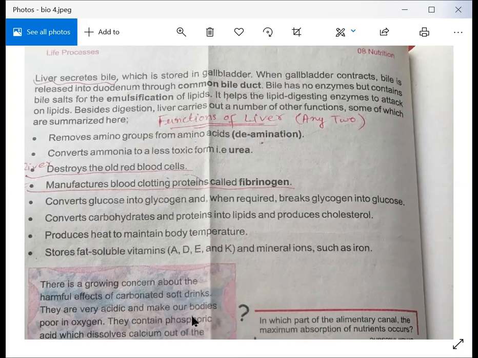So the liver plays a very important role inside our body. We have discussed all these functions here. I hope you understand it. Now your lecture has ended. If you want to ask any question, raise your hand.